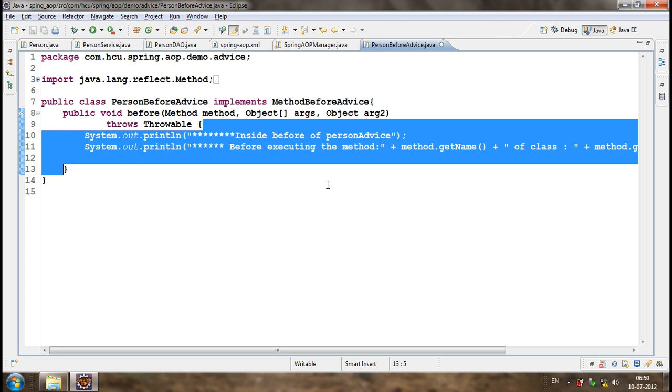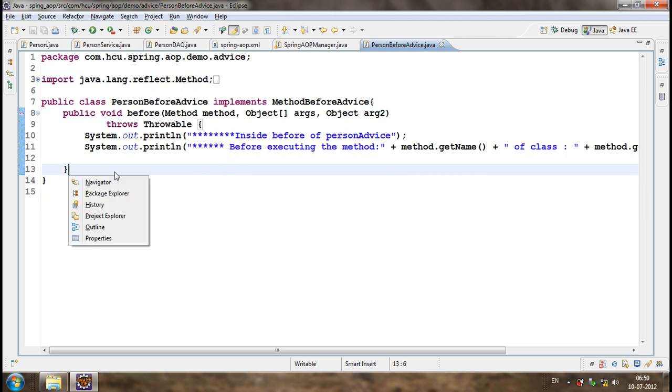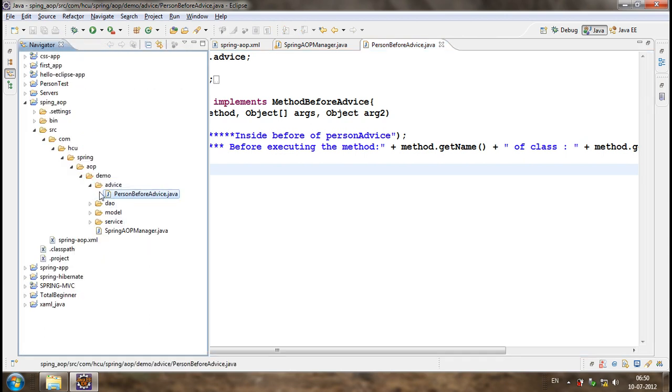Now let me call another advice, which is after advice. The first one is before advice, the second one is after advice. Now let me write the after advice.